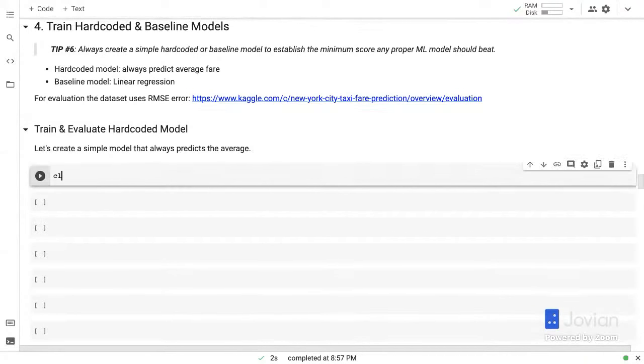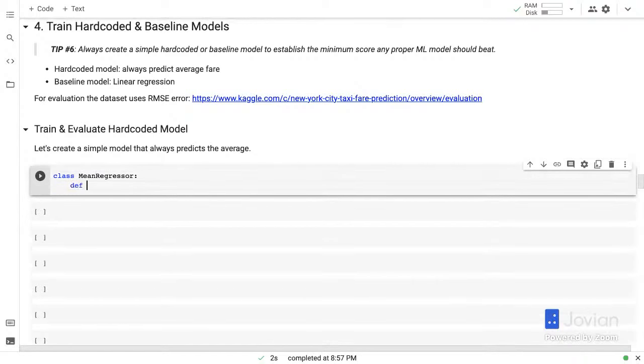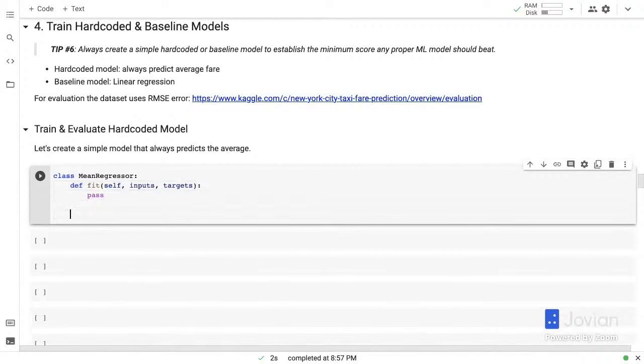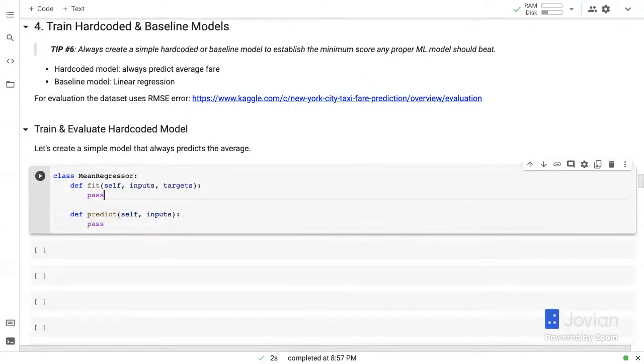So let's create a simple model. I'm going to create a class, a mean regressor, which will have two functions. The first is fit. I'm going to make it very similar to a scikit-learn model. So it's going to take some inputs and some targets. Fit is used to train our simple model. And then we're going to define a function called predict. It takes a bunch of inputs and then creates some targets.